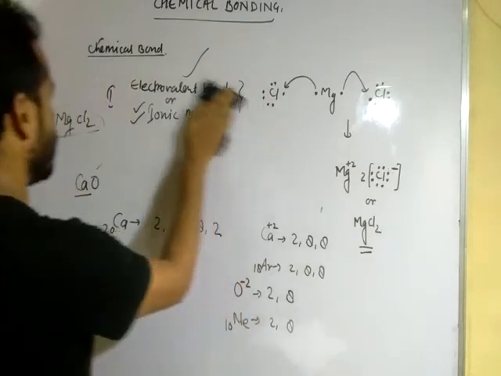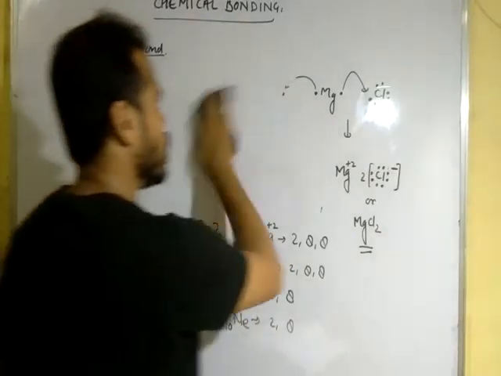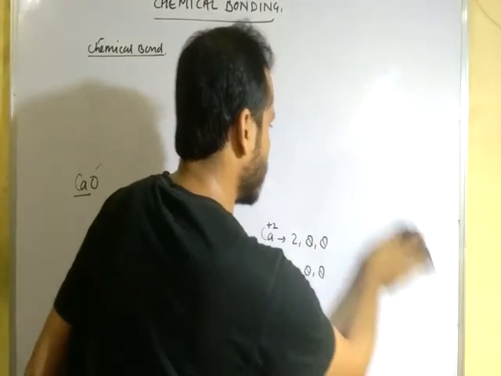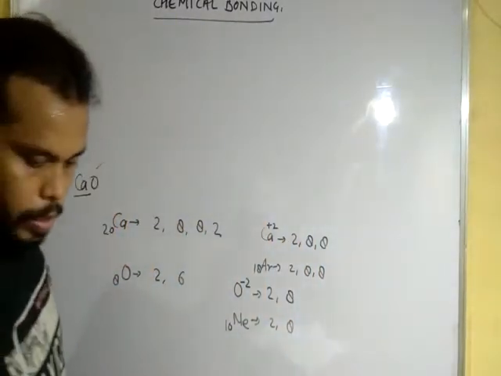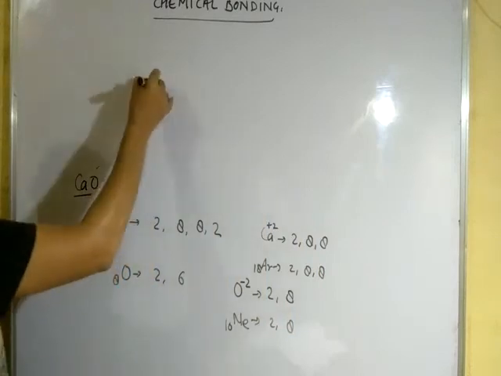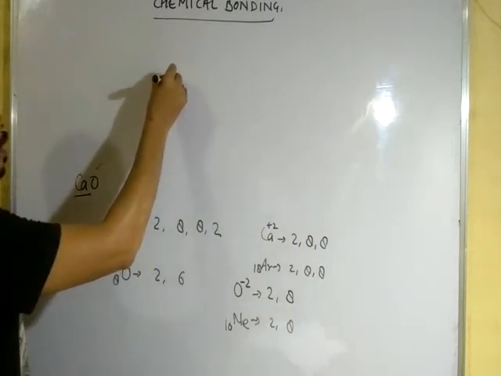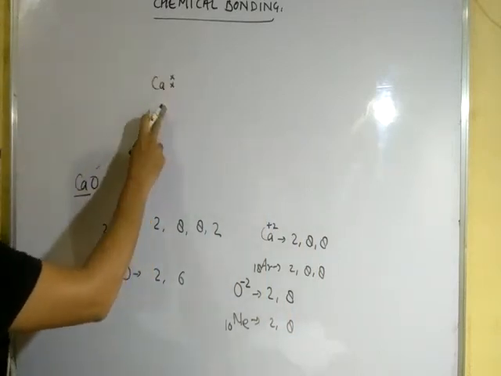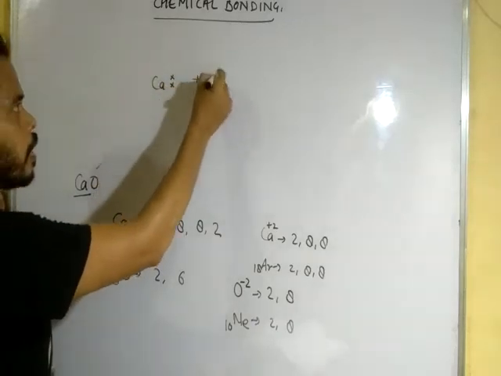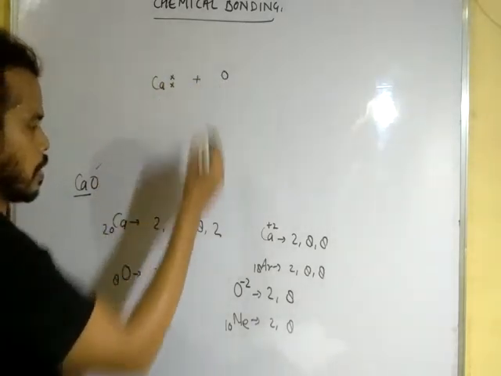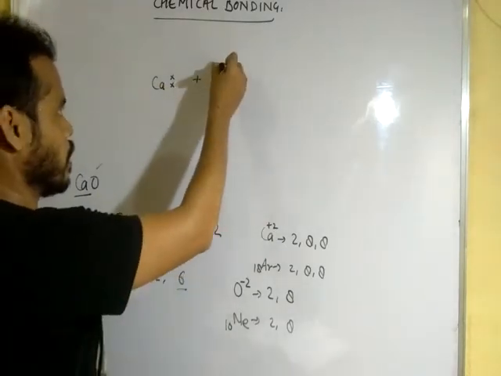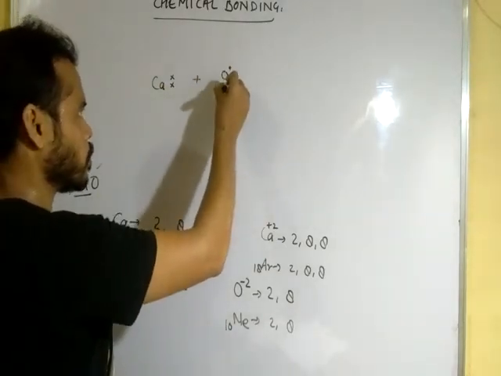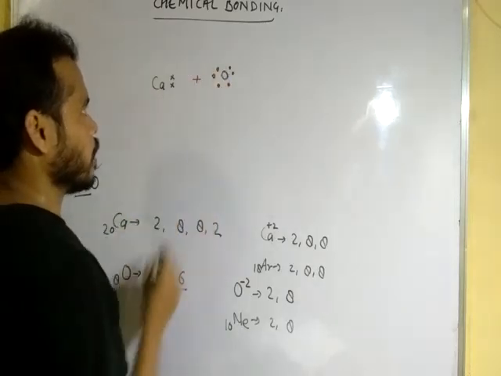Okay, or neon element. So the Lewis structure and the molecule will be like this. Okay, calcium has 2 electrons, this is the Lewis structure, and oxygen has 6 electrons in its outermost shell, like this.